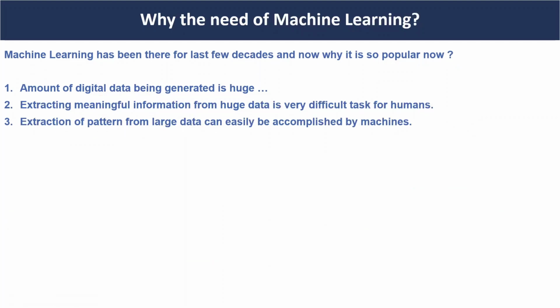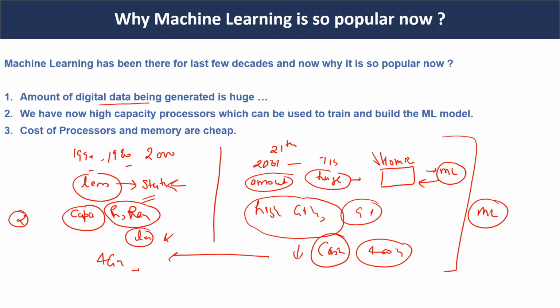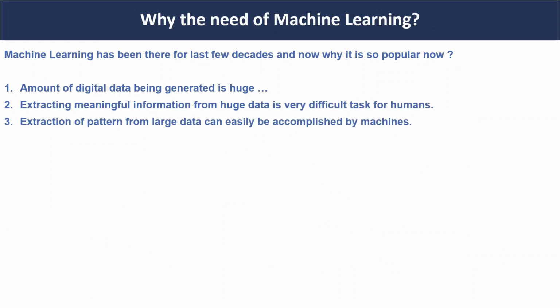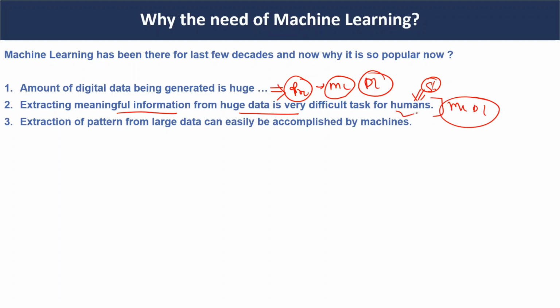Why do we need machine learning? Earlier we saw why machine learning is so popular now, but why do we need it? It is popular because the amount of digital data being generated is huge. Because so much data is being generated, to process it and extract meaningful information from it, we need machine learning or deep learning, as we discussed. It is a very difficult task for humans or statistical approaches, so we use machine learning or deep learning to get insight from the data.